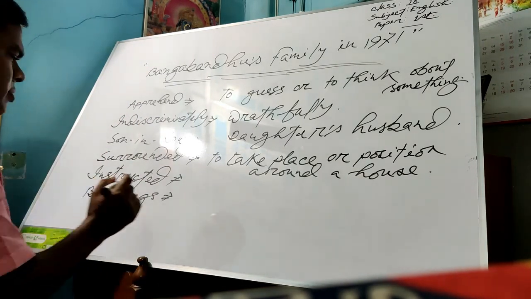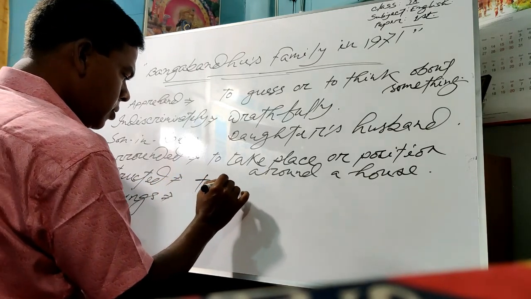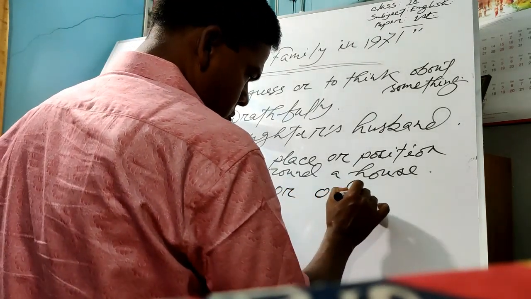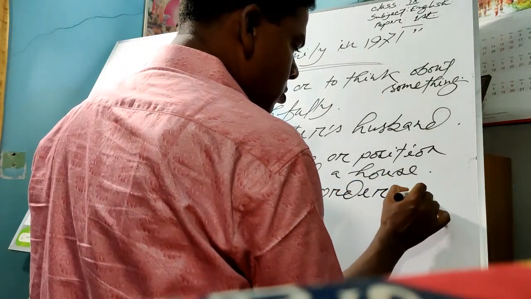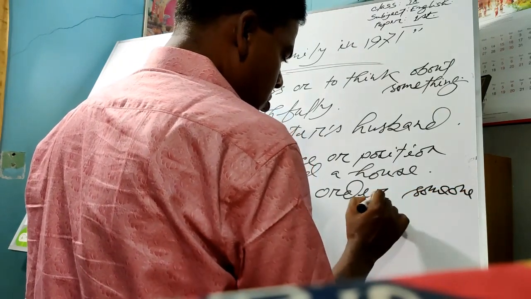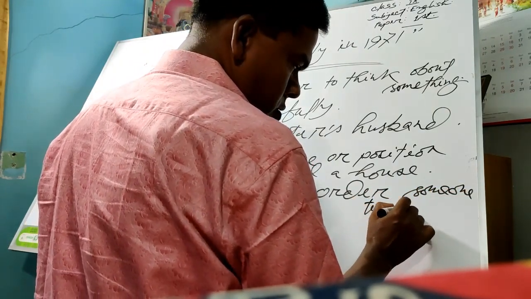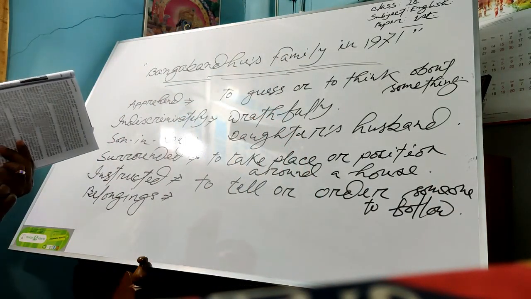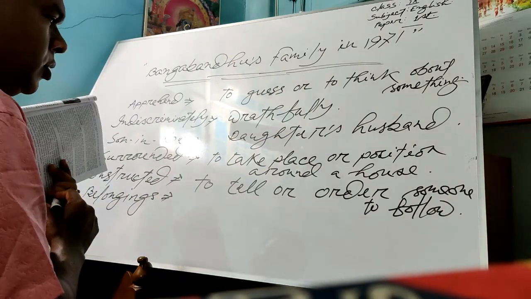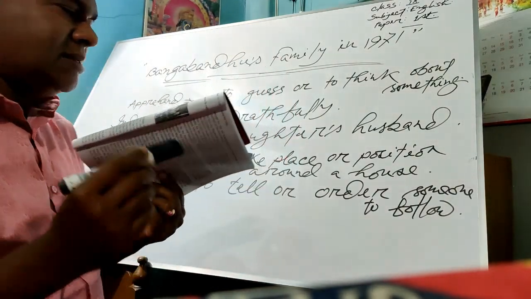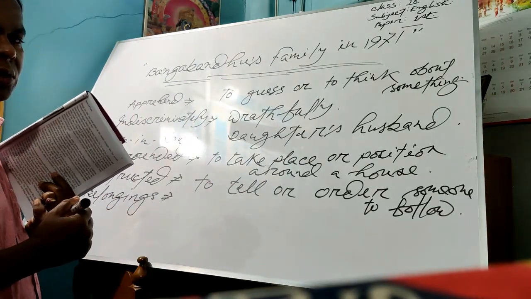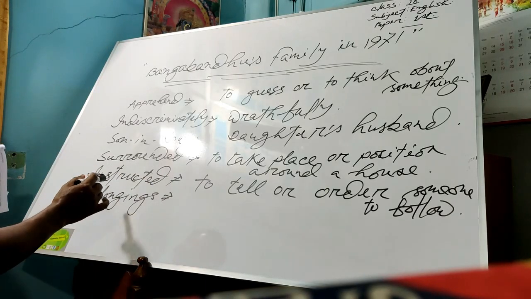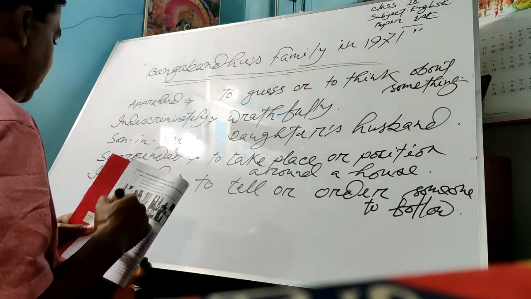We know instruct means to tell or order someone to follow. Understand? So instruct means to tell or order someone to follow. The Pakistani army instructed Bangabandhu to follow them and to go with them. And that's why the word instruct had been used in the lesson.